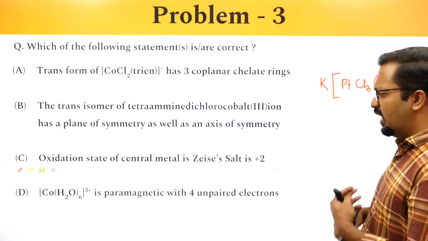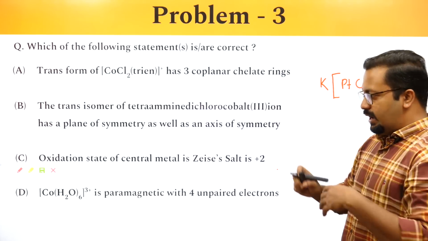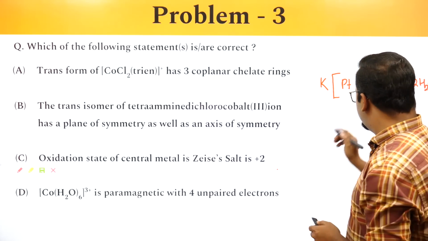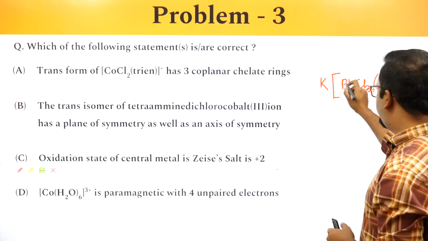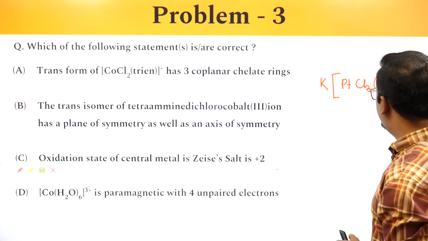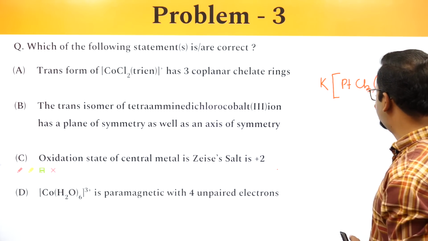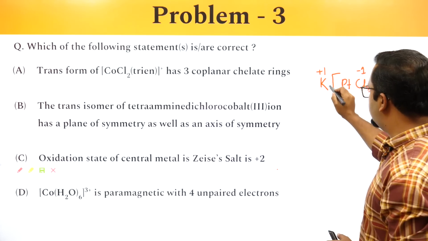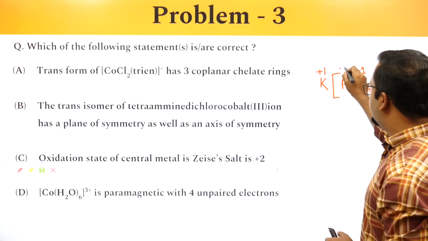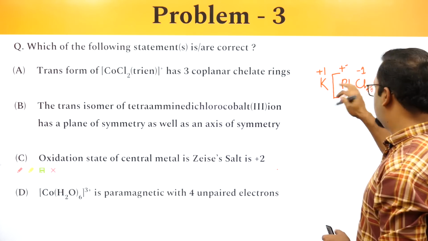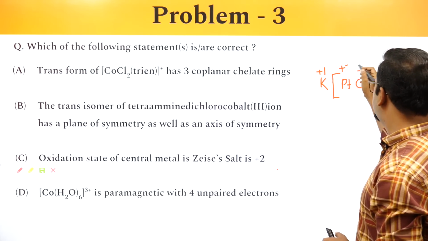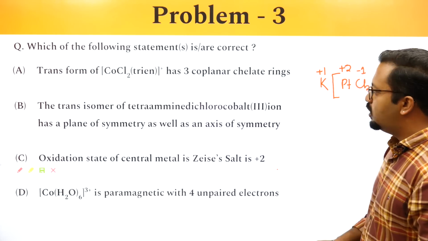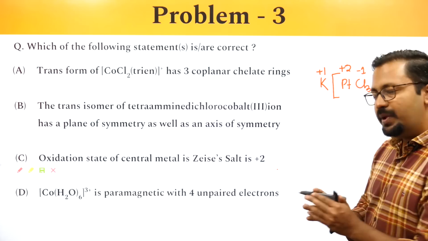Okay, it's one of the earliest organometallic compounds known. So in this, if I try to calculate, this is ethylene. Ethylene has an oxidation state of 0, Cl is minus 1, K is plus 1. So this has to be plus 2 for the molecule to be neutral.